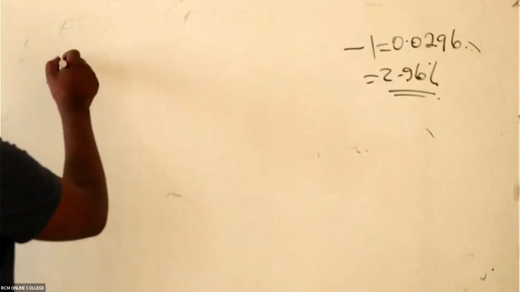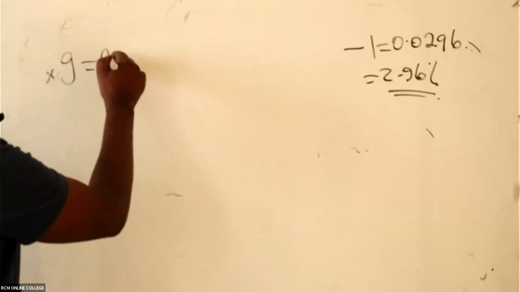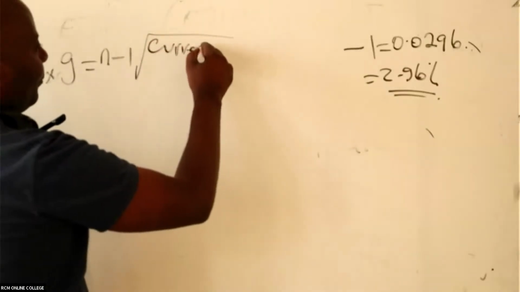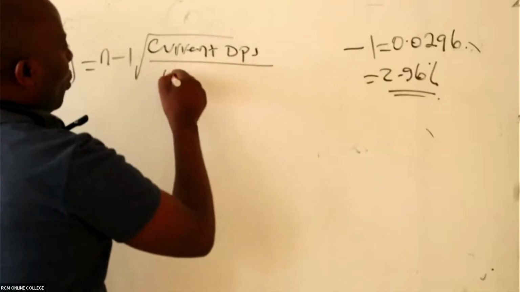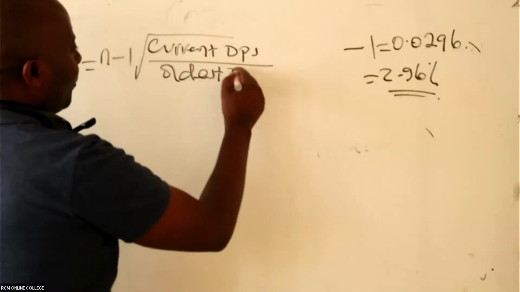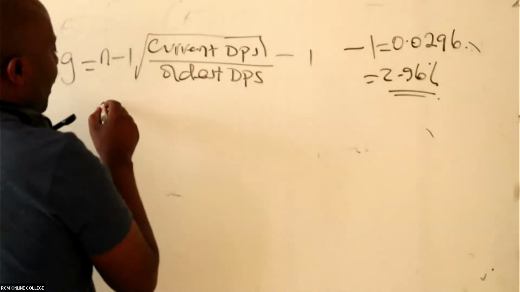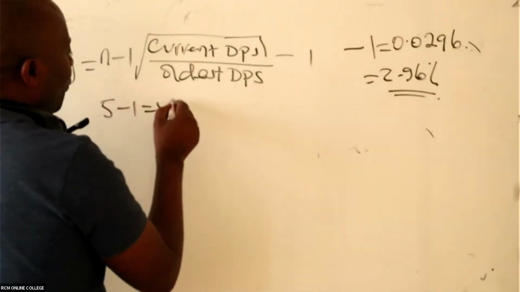So remember the formula for getting G is the n minus 1 root of current DPS over oldest DPS, and whatever we get, we take away 1. In this case we have 5 minus 1, which is 4.